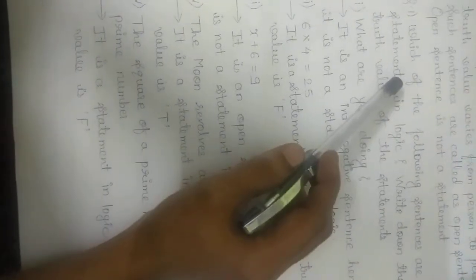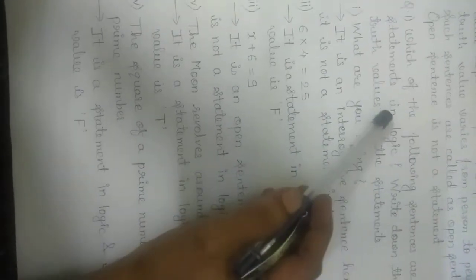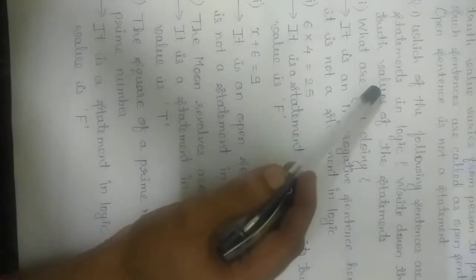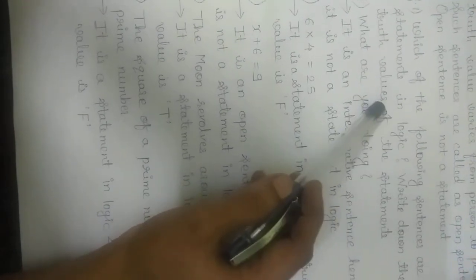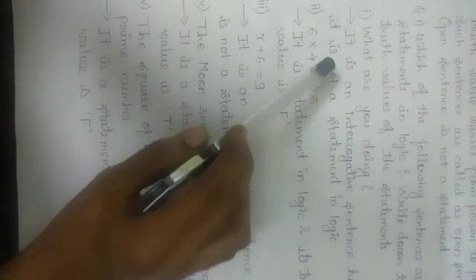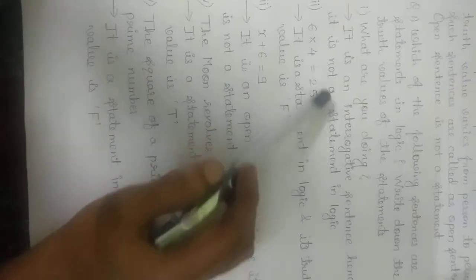First we will check whether it is a statement in logic or not, and if it is a statement in logic, then we will find the truth value whether it is true or false. First one, what are you doing? Now it is an interrogative sentence and therefore it is not a statement in logic.